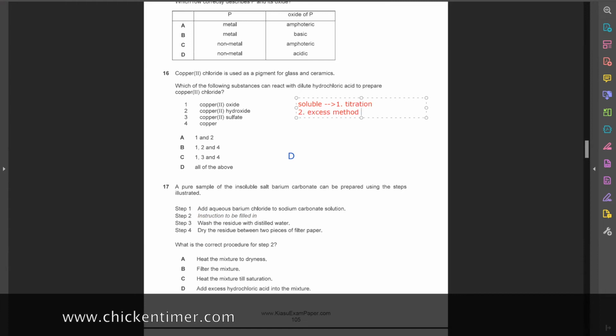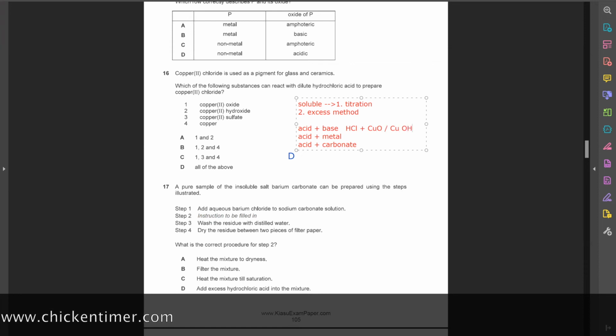So in these cases, what you use is acid plus base, or acid plus metal, or acid plus carbonate. So in your case, this will be acid, that means you use HCl for all of them. So HCl, if you want copper chloride, that means it's HCl plus base, that means it's copper oxide or copper hydroxide. 1, 2, 4. What is 1, 2, 4? 1 and 2 only, no 4.